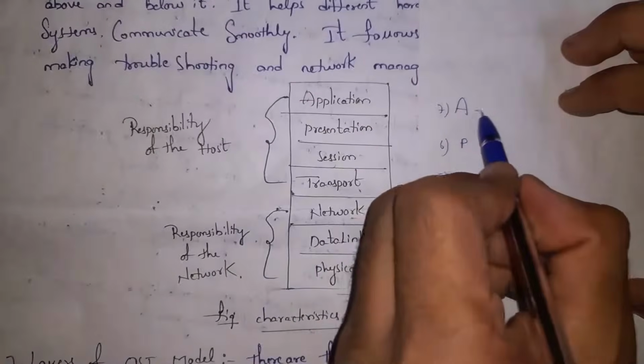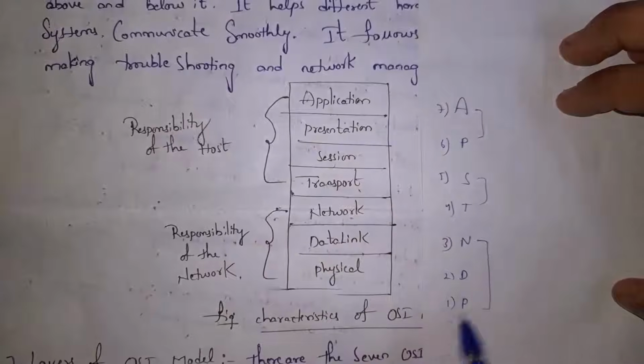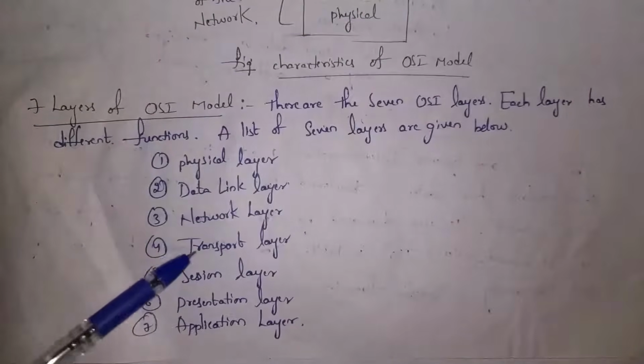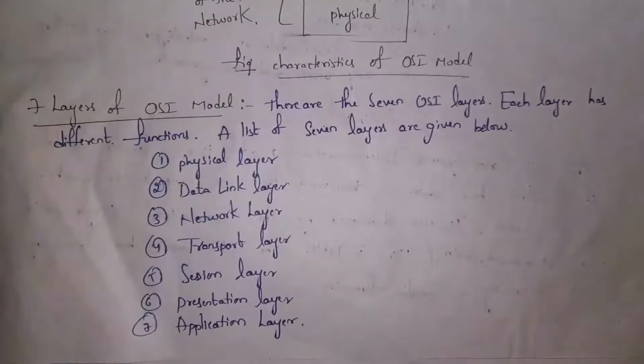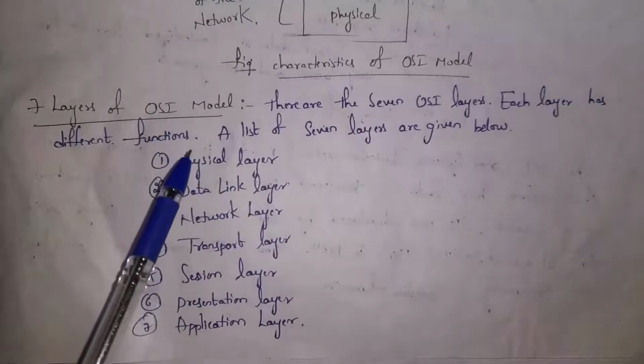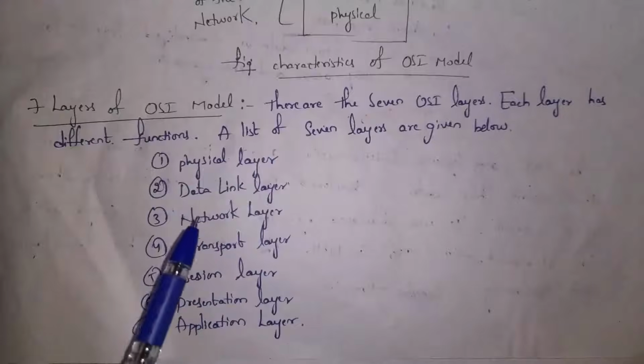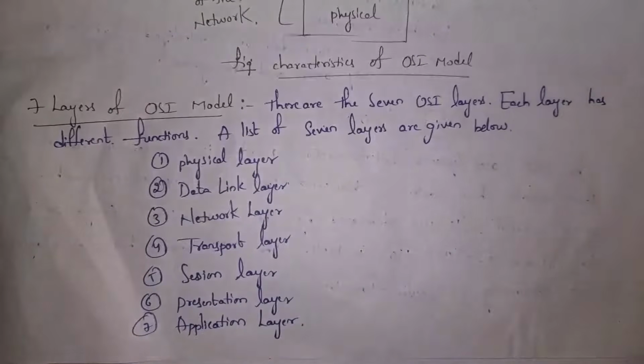So formula is AP, ST and DP. These are 7 layers in OSI model. I will explain each and every layer in detail. In exam, they may ask each layer separately, like explain physical layer in OSI model, explain network layer in OSI model and so on. So you need to be perfect on each and every layer.